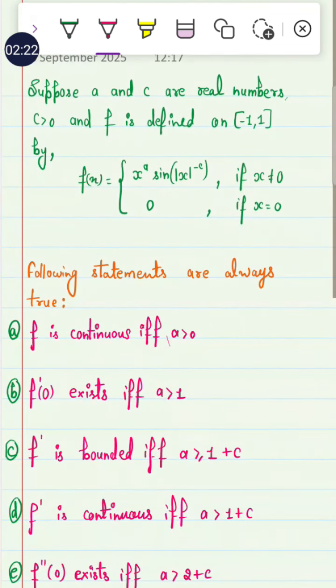That means the continuity of the function is defined if a is greater than 0, and the derivative is bounded if and only if a is greater than or equal to 1 plus c. If you put any other condition, then this cannot exist.